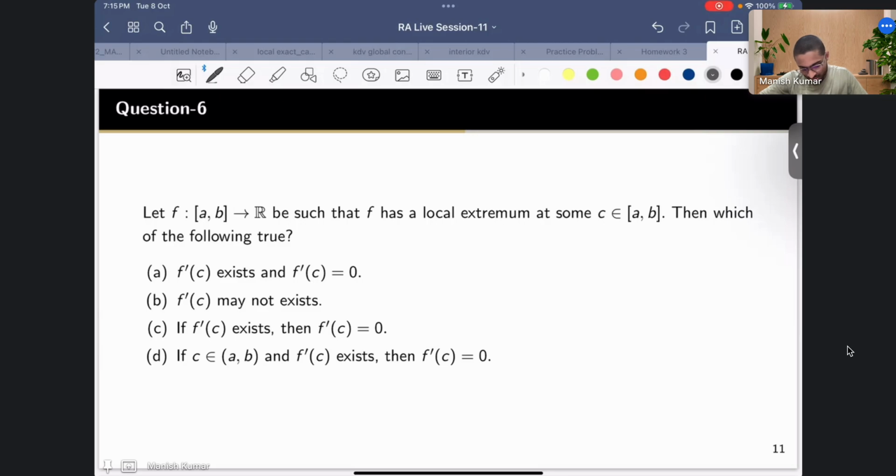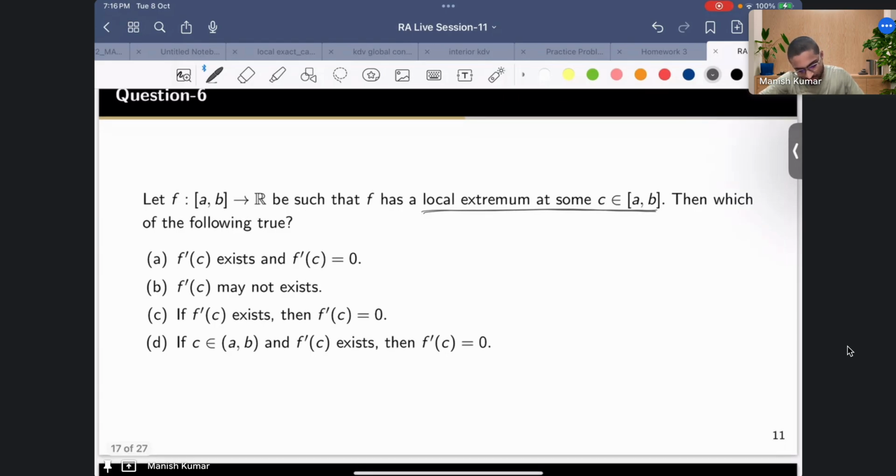Suppose you have been given a function f which has a local extremum at some point c. Extremum basically means it has either a local minima or a local maxima at the point c. Then the question is which of the following is true. So what do you think? What about the first option? No idea?